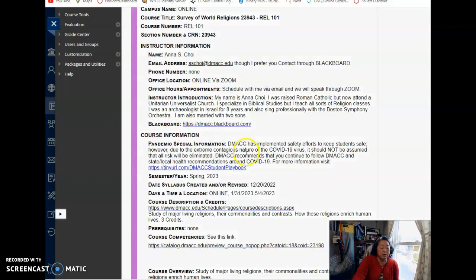I don't have a phone number because it's going to be email only. If you feel the need to speak with me one-on-one about a test or an assignment or any other thing that you might want to talk to me about, email me through Blackboard and suggest 2 or 3 times via Zoom, and I'll set up a Zoom call to talk to you about that one-on-one. Okay? So schedule with me via email.